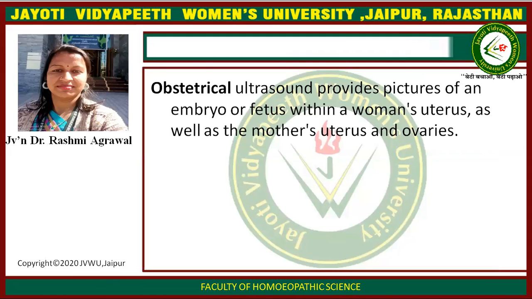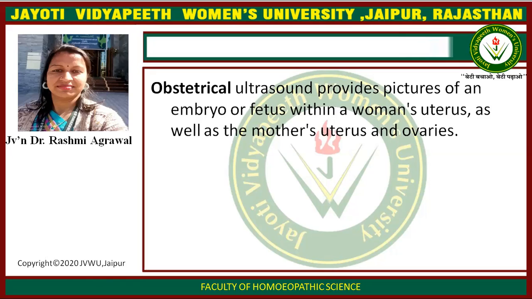Obstetrical ultrasound provides pictures of an embryo or fetus within a woman's uterus as well as the mother's uterus and ovaries. So it provides pictures of an embryo or fetus, and also of the mother's uterus and ovaries, showing what diseases and complications are coming, and ovarian complications during that period.